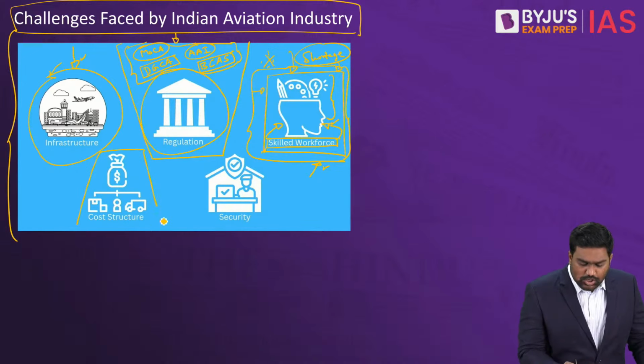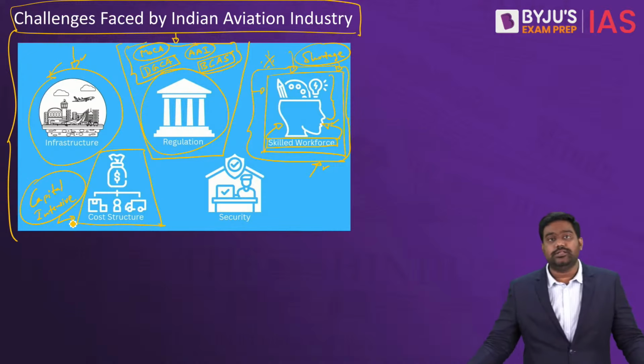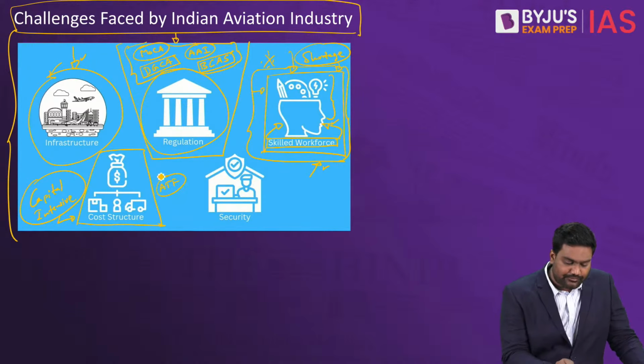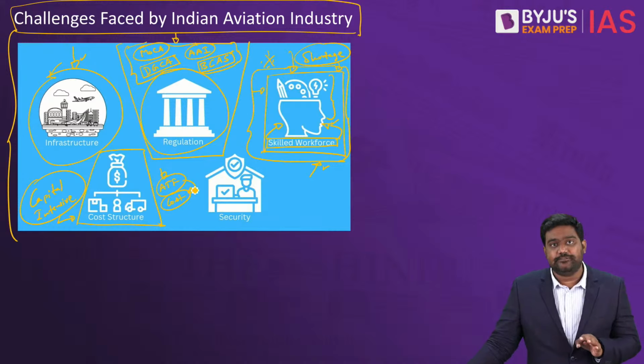The other problem is the cost. Operating an airline is always capital intensive. Aircrafts themselves cost you millions of dollars, right? The other problem is the fuel, ATF, aviation turbine fuel. It's very, very expensive. And in India, it is the most expensive.